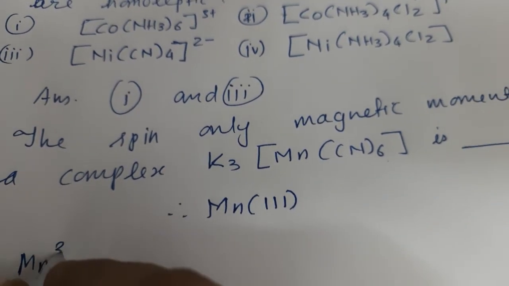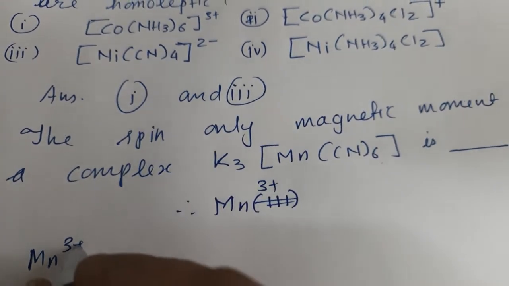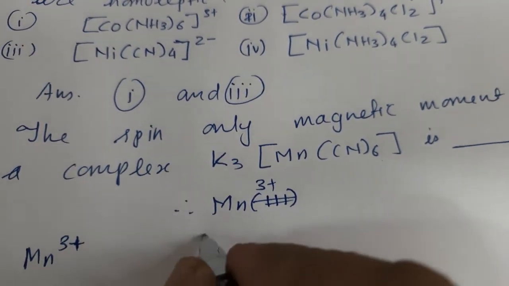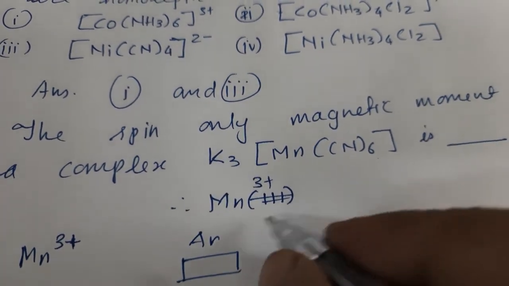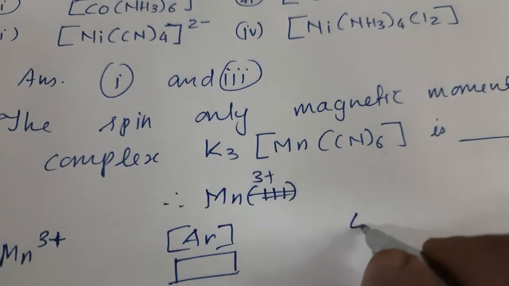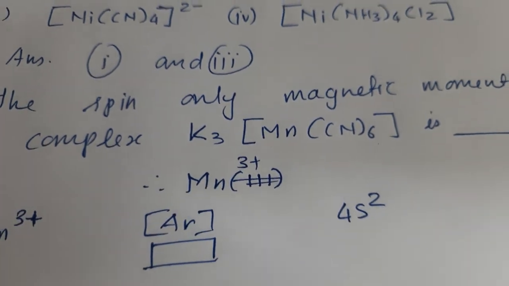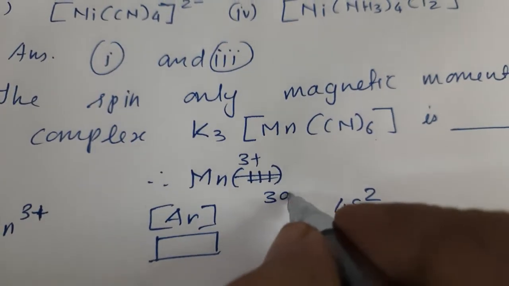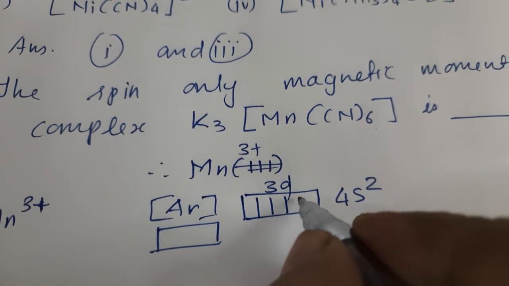Mn3+ configuration, if I write: first write Mn in ground state, it is argon 4s2 and 3d5, 1 2 3 4 5.